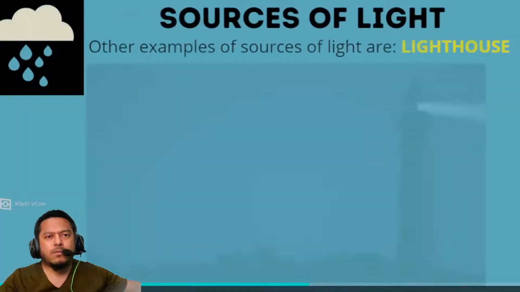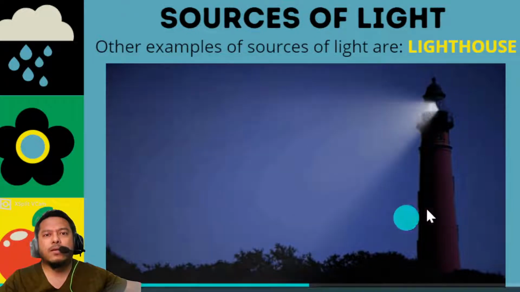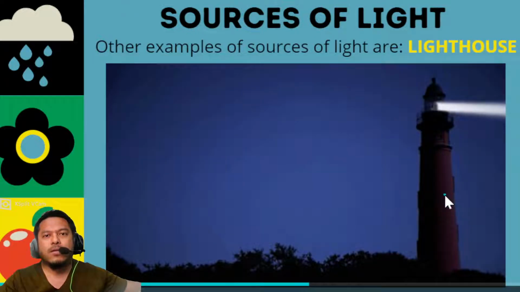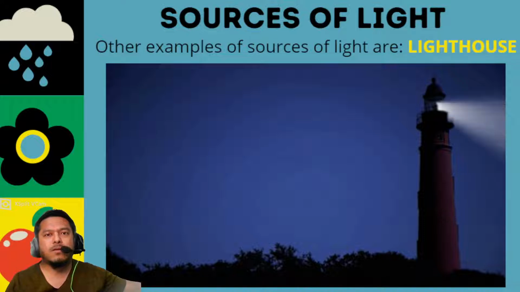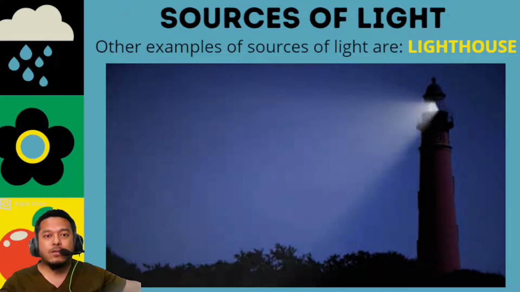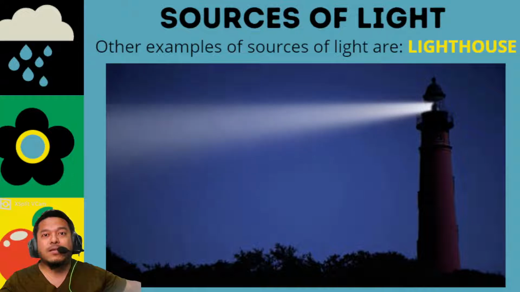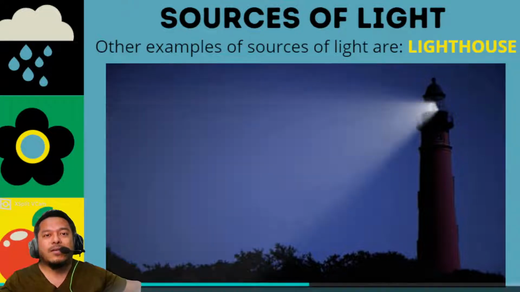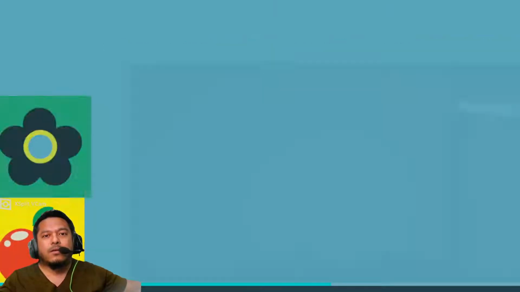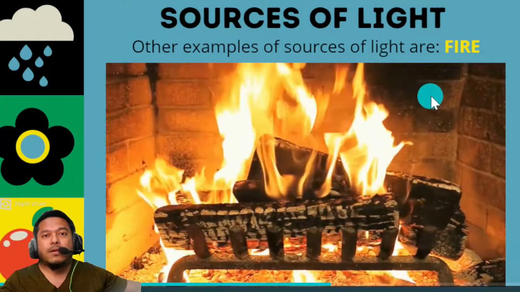So next we are talking about other examples of sources of light, like a lighthouse. A lighthouse is a good source of light, especially for ships like this one. It's pointing round and round the light source so ships can see where the land is. Another example of a source of light would be fire.